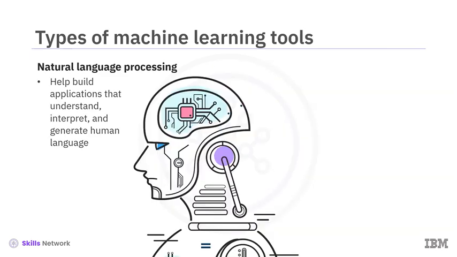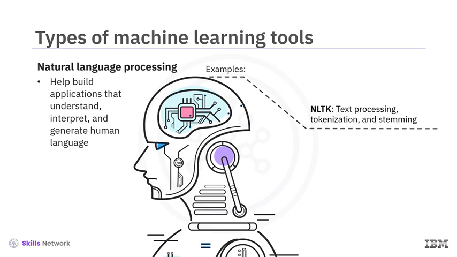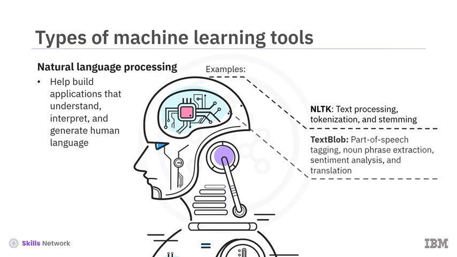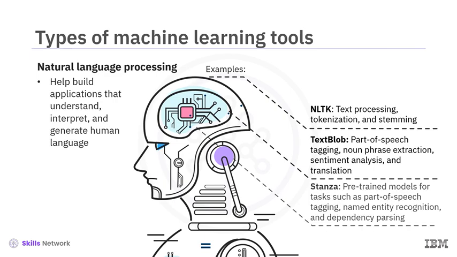NLP tools help developers and data scientists build applications that understand, interpret, and generate human language. Let's look at some popular NLP tools. The Natural Language Toolkit, or NLTK, is a comprehensive library that offers text processing, tokenization, and stemming tools. TextBlob is a library for tasks like part-of-speech tagging, noun phrase extraction, sentiment analysis, and translation. Stanza is an NLP library from the Stanford NLP group with accurate pre-trained models for many NLP tasks, including part-of-speech tagging, named entity recognition, and dependency parsing.